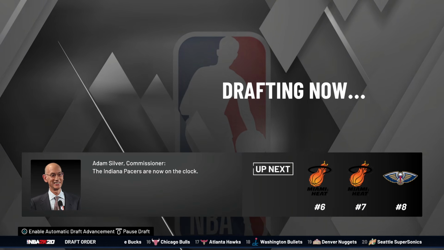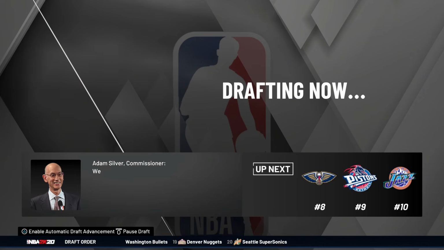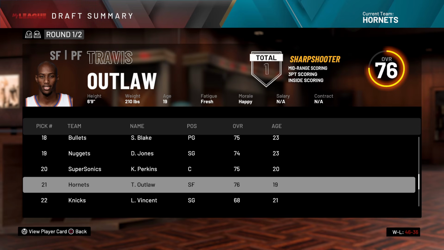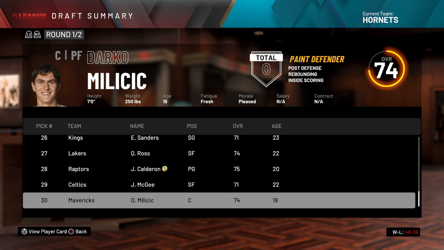the new Michael Jordan replacement. And then you get Boris Diaw, big body Chris Kaman. Yeah, I mean, Chris Kaman was like an all-star. What are we gonna get out of this? Travis Outlaw. He was a pretty good shooter back in his day. We fell one pick short of Kendrick Perkins. Oh no. Darko went 30th.